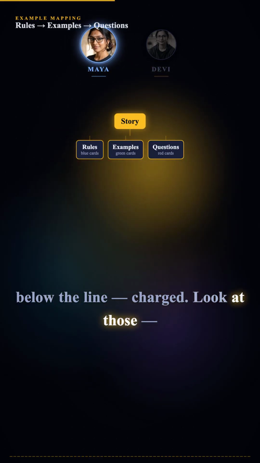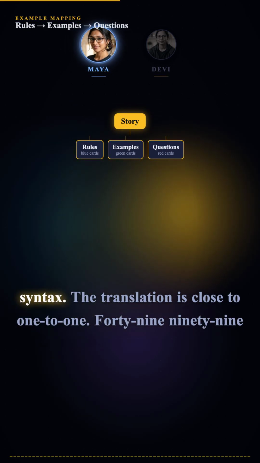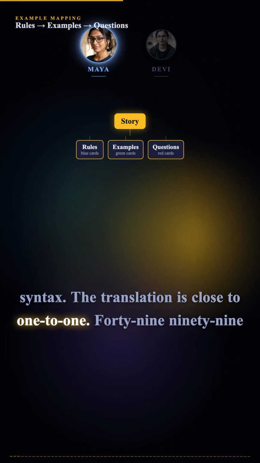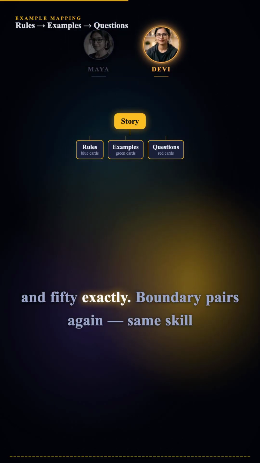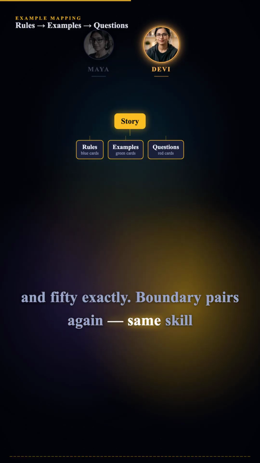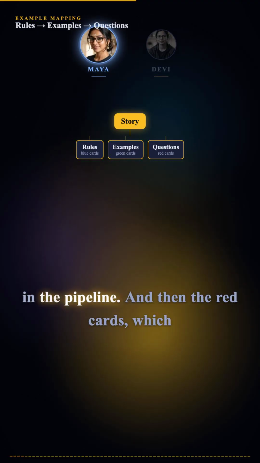Charged. Look at those. Each one is a Gherkin scenario missing only the syntax. The translation is close to 1-to-1. $49.99 and $50 exactly. Boundary pairs again. Same scale as the outline rows from earlier. Same skill, earlier in the pipeline.